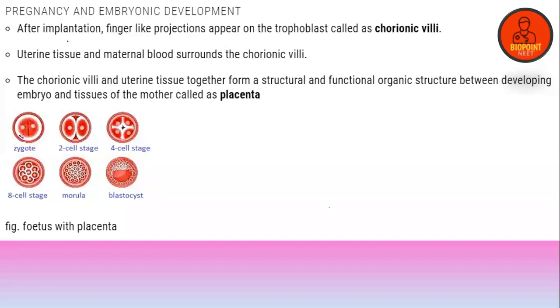Okay, so pregnancy and embryonic development. After implantation, finger-like projections appear on the trophoblast, known as chorionic villi. Uterine tissue and the maternal blood surround the chorionic villi, and this leads to the formation of a structure known as the placenta, which helps in the absorption of nutrients, gives nutrients to the fetus, and takes away unwanted materials and waste products from the fetus to the maternal blood for excretion, and gives oxygen and other essential nutrients from the mother's blood.